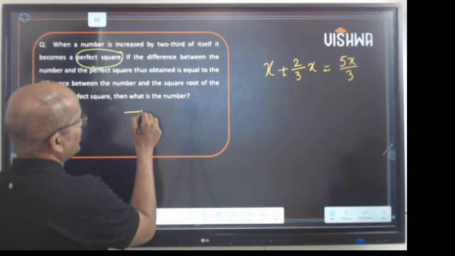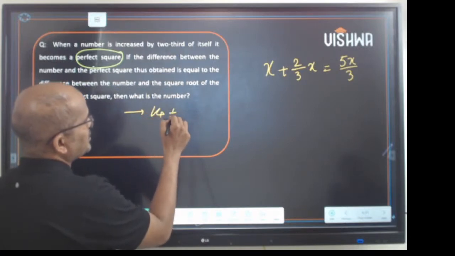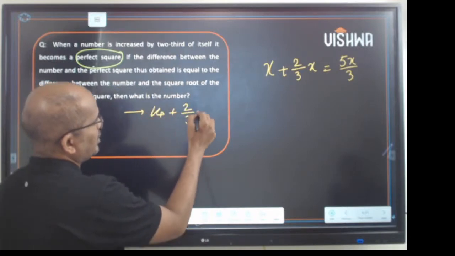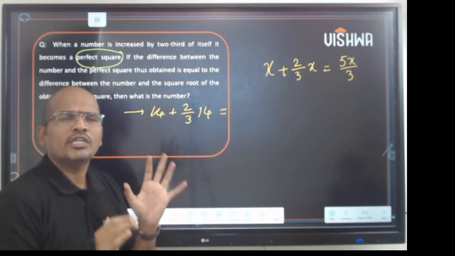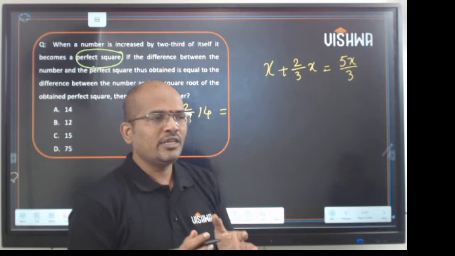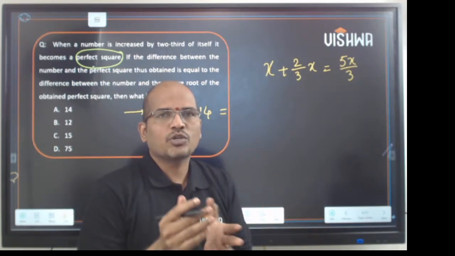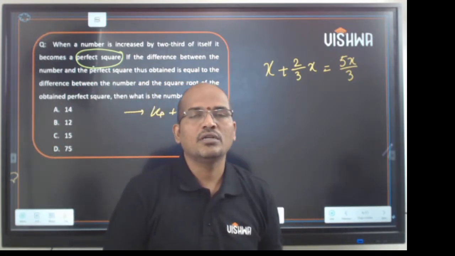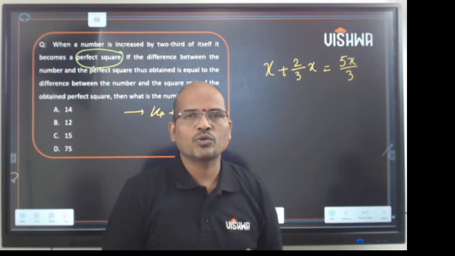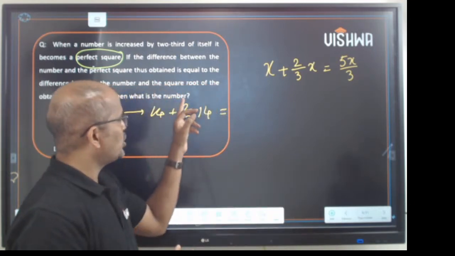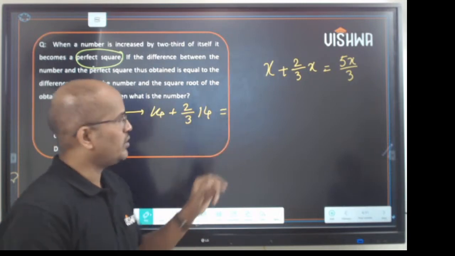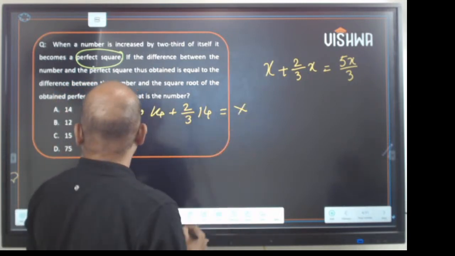Now, when I say 14 plus 2/3 of 14, is the resulting answer a perfect square? No. What is a perfect square? A perfect square is a number which has an exact integer square root. Like 4 is a perfect square, 16, 25, 64, 100 are perfect squares. Is 14 plus 2/3 of 14 a perfect square? No, it is not.